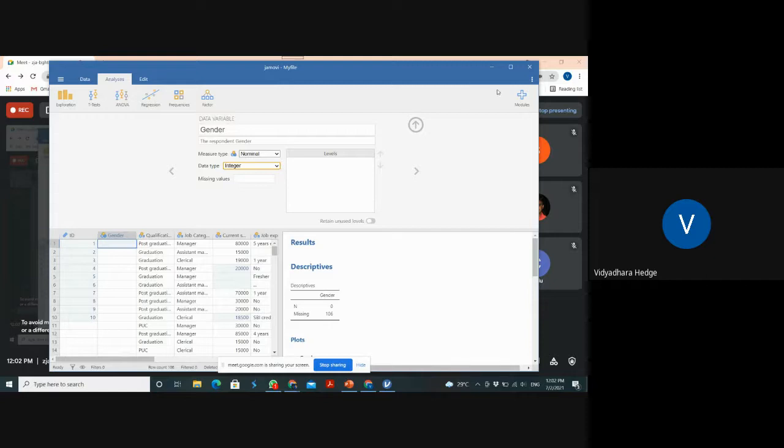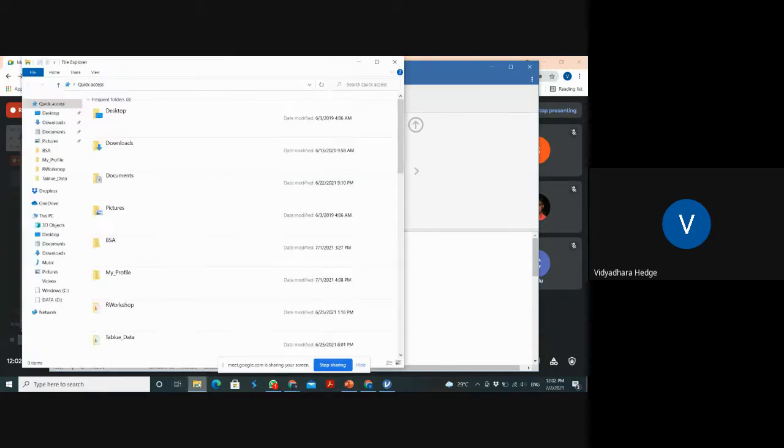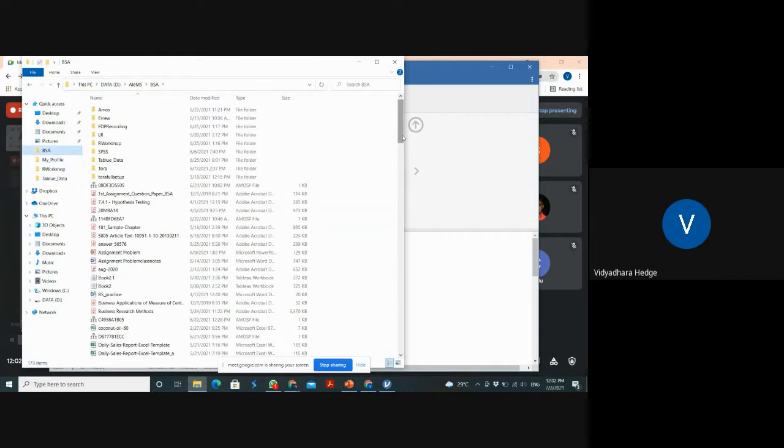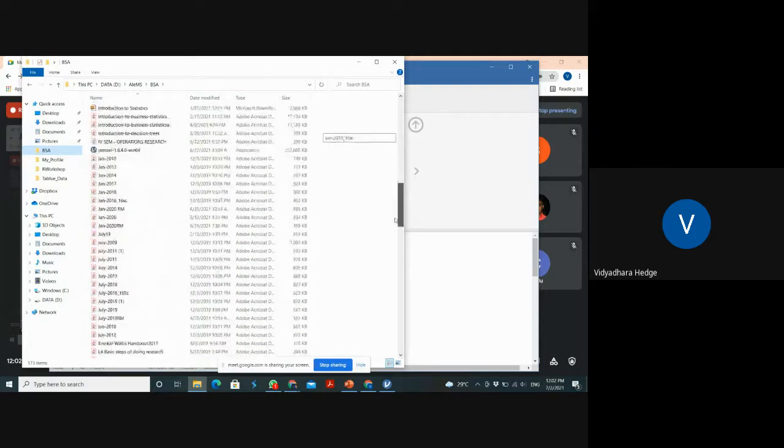So to solve these problems, what I have to do is, I cannot do this here. But I can do one thing: the compute button. I can use that, but it is a little bit complicated, so don't worry about it. How to do that? Once I download my file directly from the Google spreadsheet, see here where my data is. My data. One second.